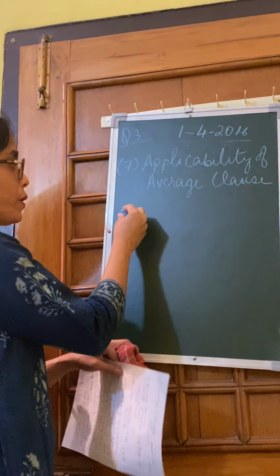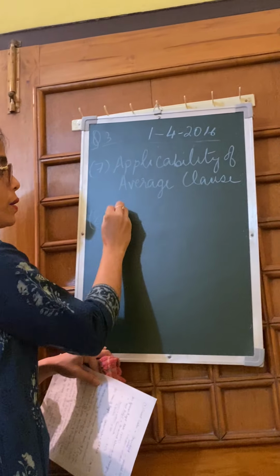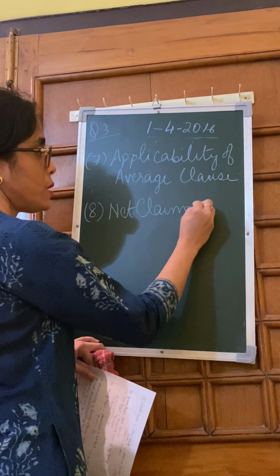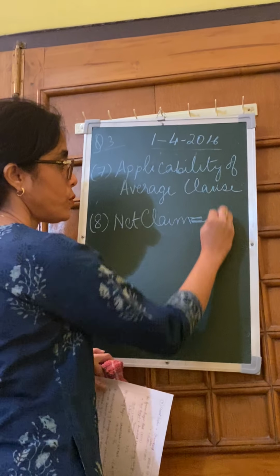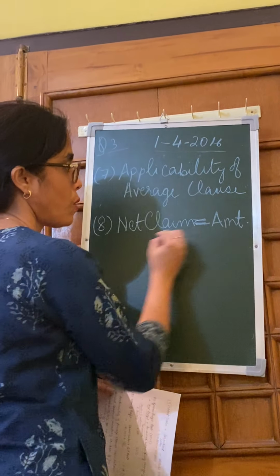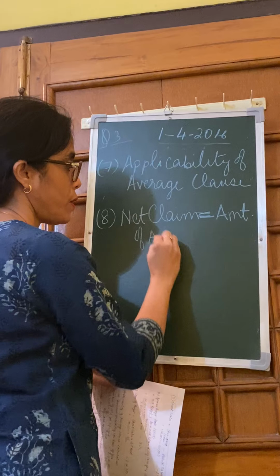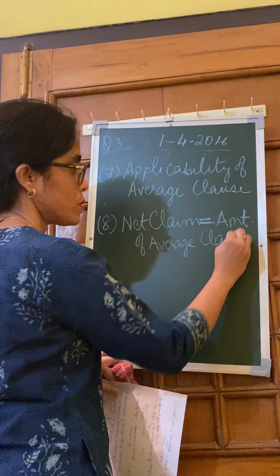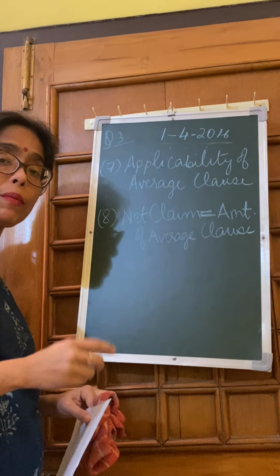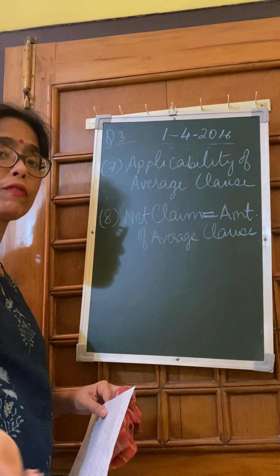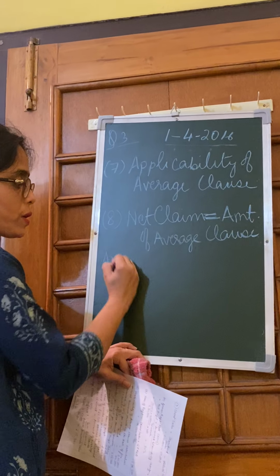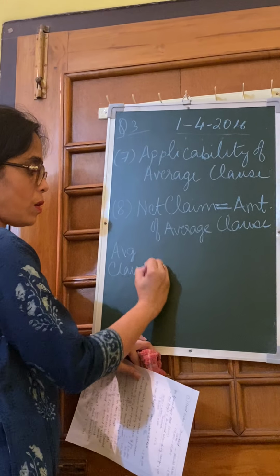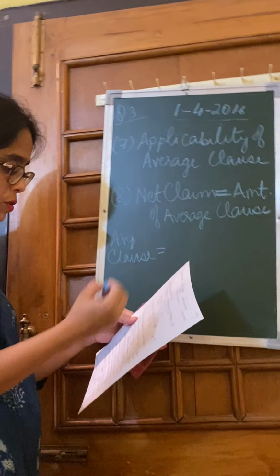So number 8, what will be our net claim? Our net claim is equal to the amount of average clause. How much can we claim? Our net claim will be equal to the amount of average clause when we calculate. So what is average clause? How do we calculate the average clause formula?